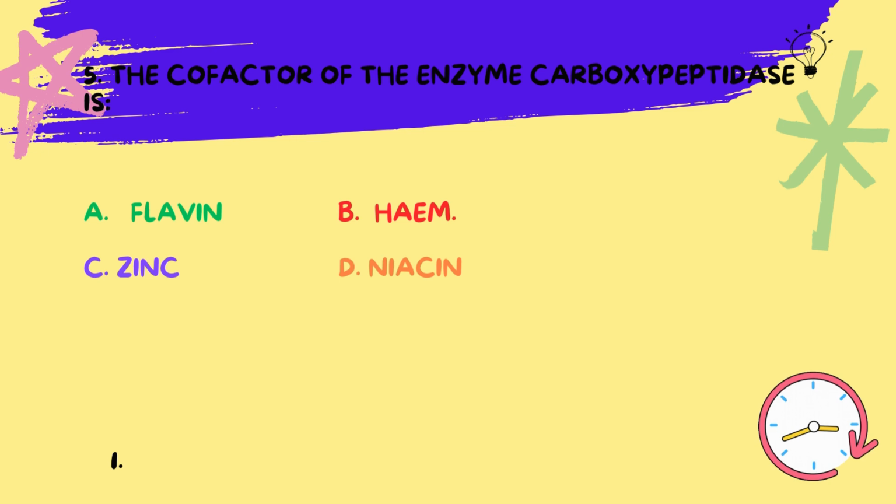Carboxypeptidase is a metalloenzyme that requires a zinc ion as a cofactor for its catalytic activity. The zinc ion plays a crucial role in stabilizing the enzyme structure and participating directly in the hydrolysis of peptide bonds. Hence, the answer is C, zinc.